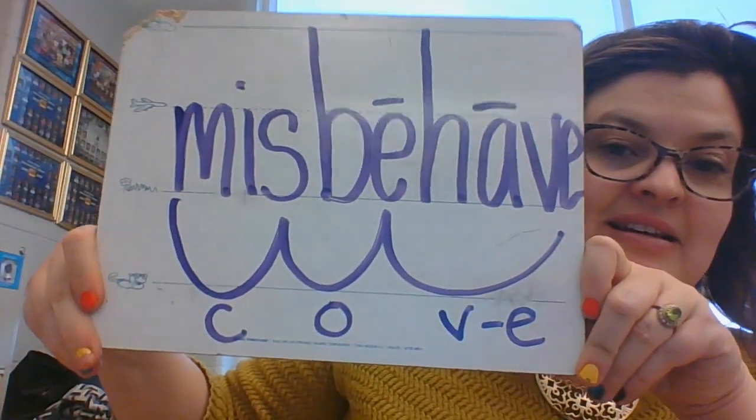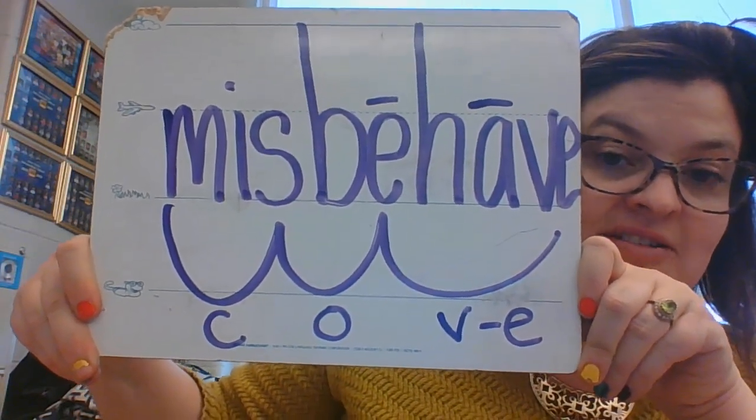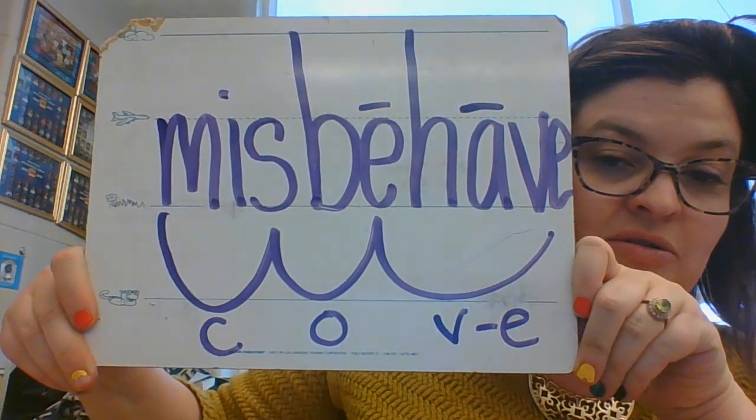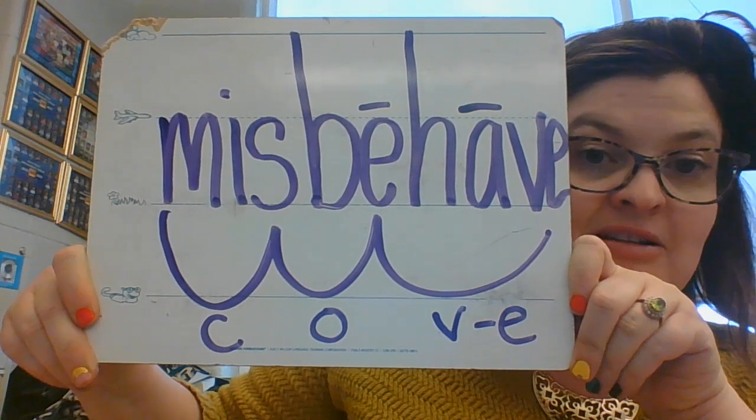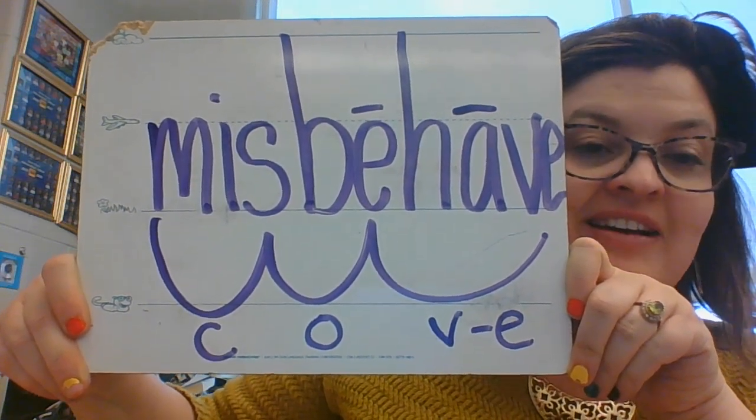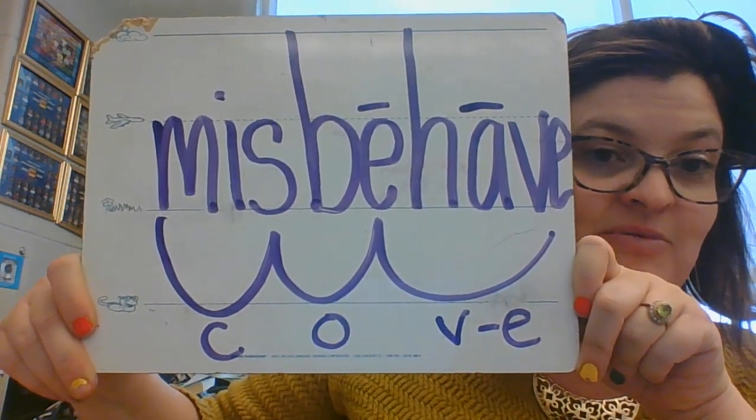All right. The next word is misbehave. I hope you don't misbehave when there's a substitute. Misbehave. All right, here it is. Misbehave. So we have mis, that's a closed syllable prefix. Be is an open syllable. And have is a V-E with a long A.